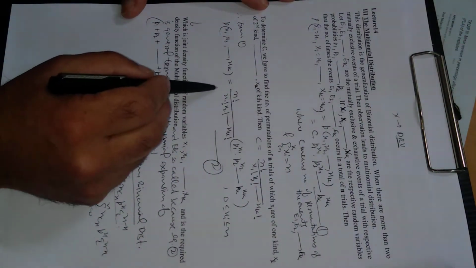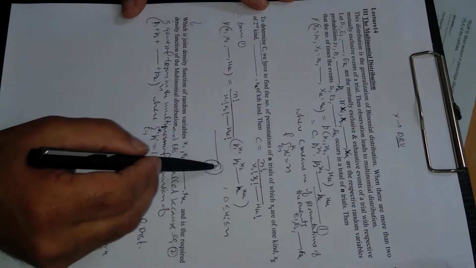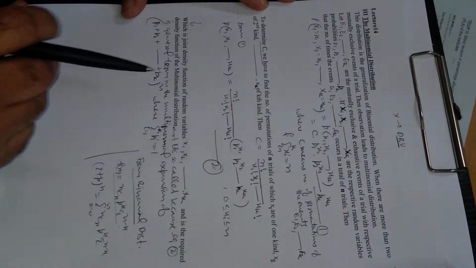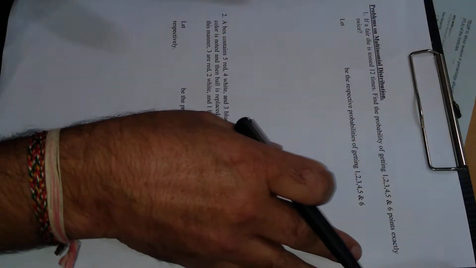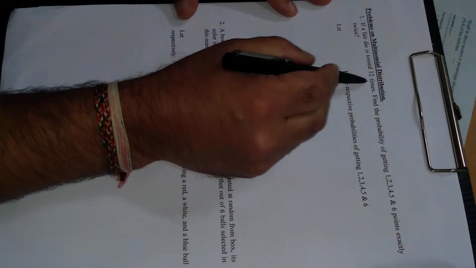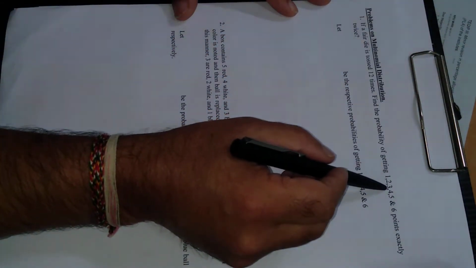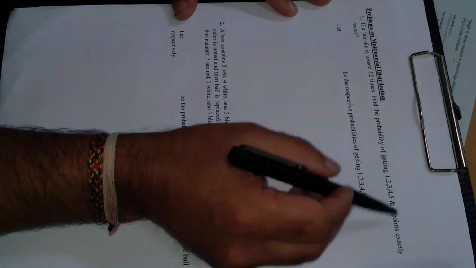So you must remember this result. This is the density function for a multinomial distribution. Now let's solve some problems related to multinomial distribution. First is, if a pair of dice is tossed 12 times, find the probability of getting 1, 2, 3, 4, 5 and 6 points exactly twice.